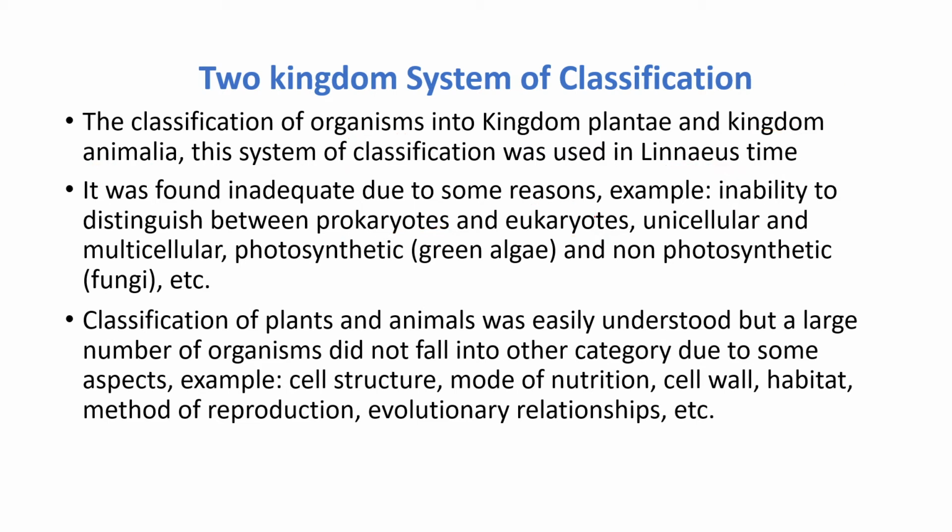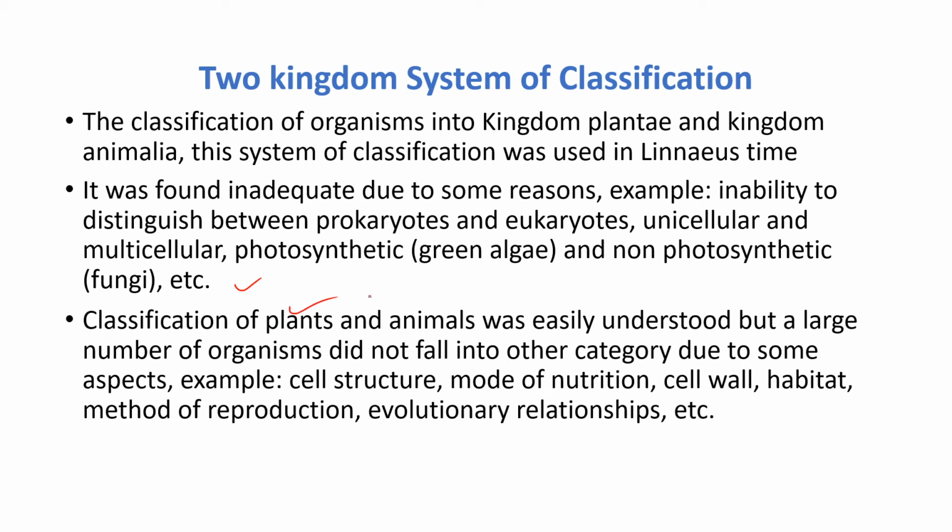Okay, that is one of the main problems. The second problem is unicellular and multicellular. Next, photosynthetic and non-photosynthetic. Such kind of classification of organisms into these categories is a problem with the two kingdom system of classification. Not only these, there are many aspects of this system which are inadequate and make it difficult to classify the organisms.